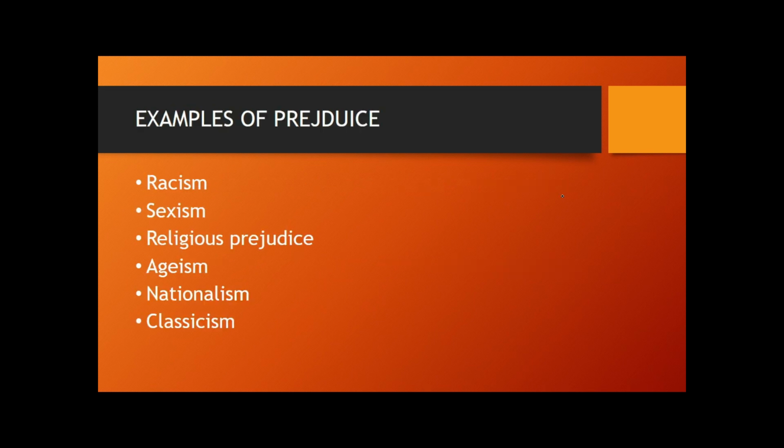Examples of prejudice. These all are examples of prejudice: racism, sexism, religious prejudice, ageism, nationalism, classism. What these prejudices are talking about is differences on the basis of beliefs about race, beliefs on the basis of sex, beliefs on the basis of religion, on the basis of class, either rich or poor.